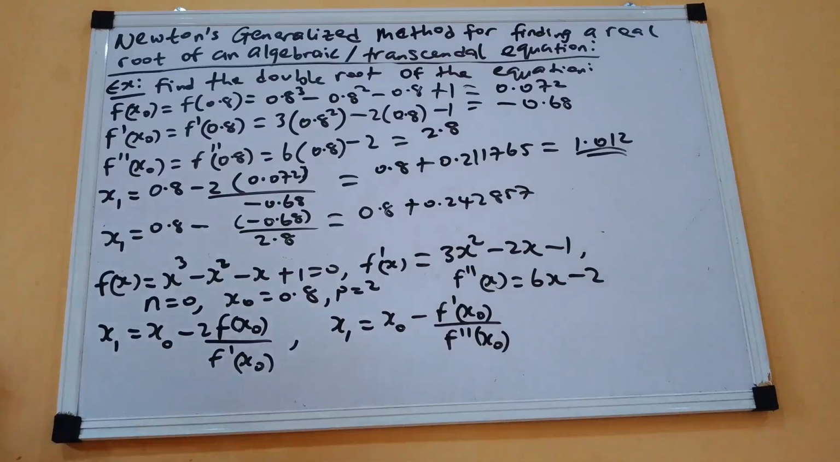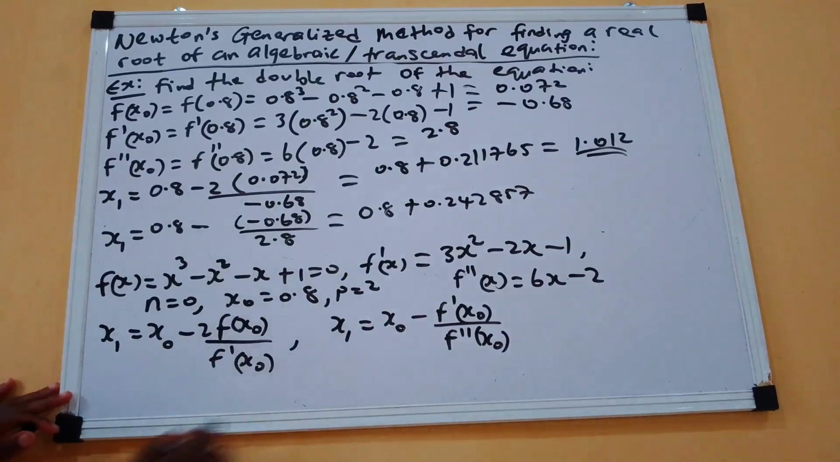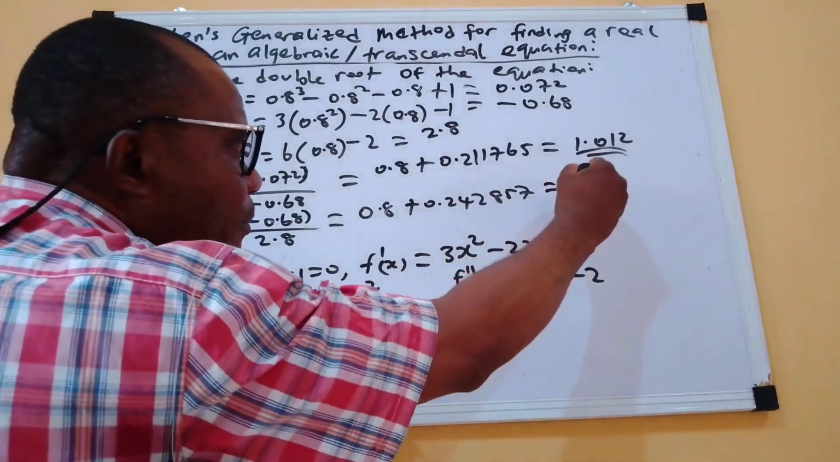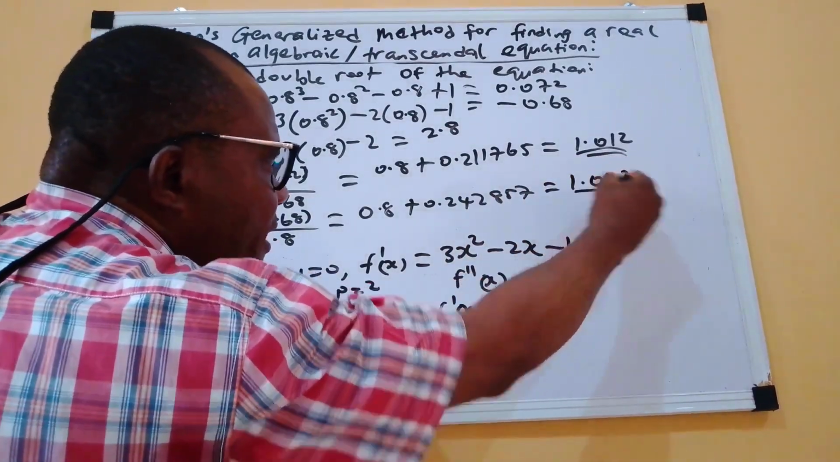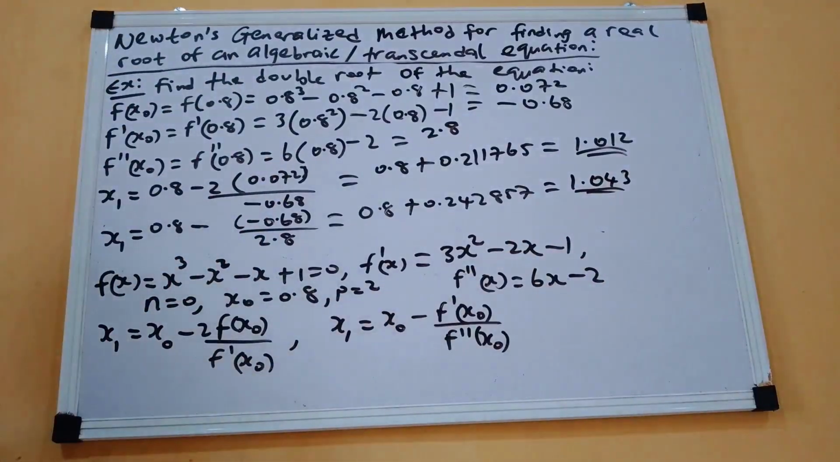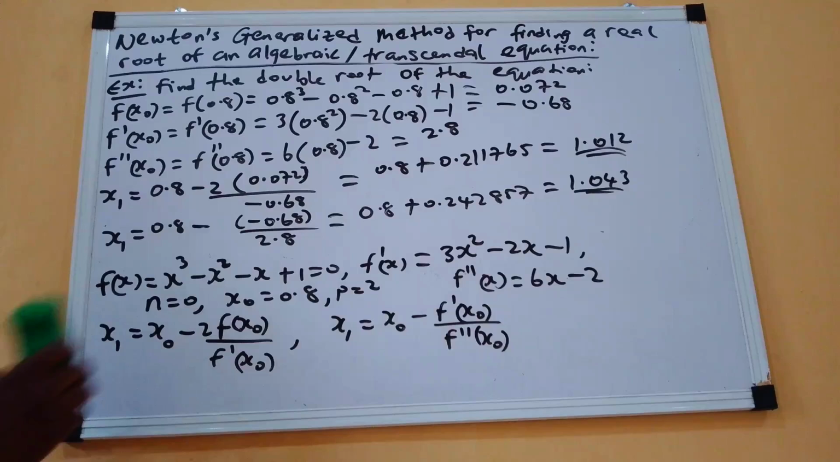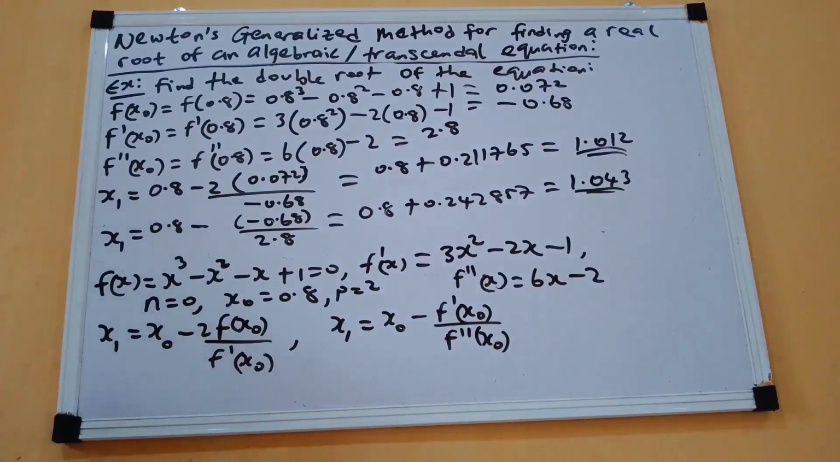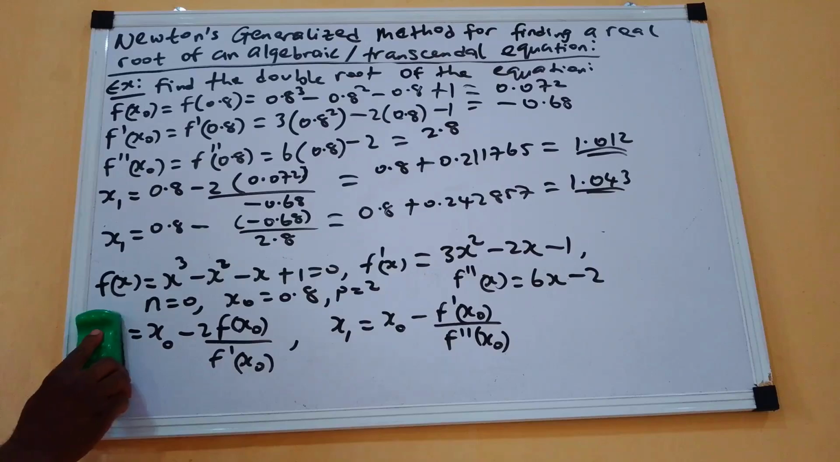0.242857. By the time you carry out the addition, you are going to have 1.043. So we have gotten the double root at the first iteration. Please take note of this. We have gotten the double root at the first iteration. So now let me clean this part,